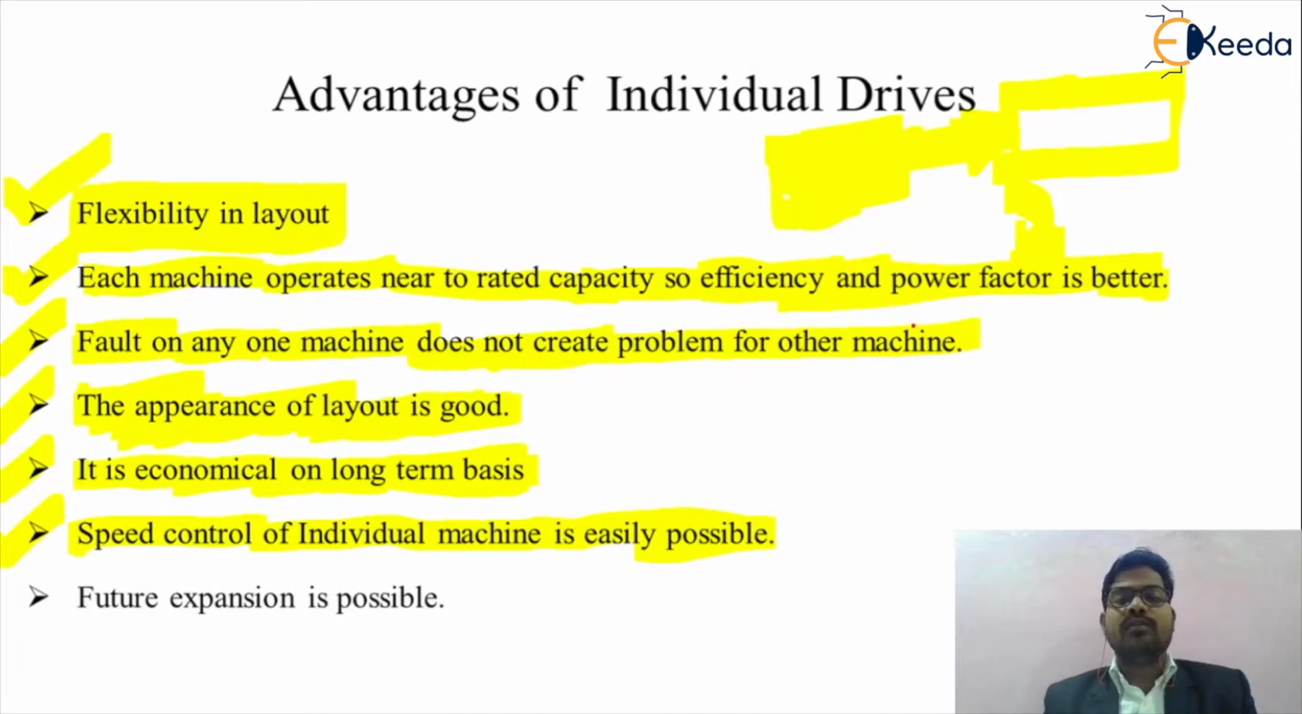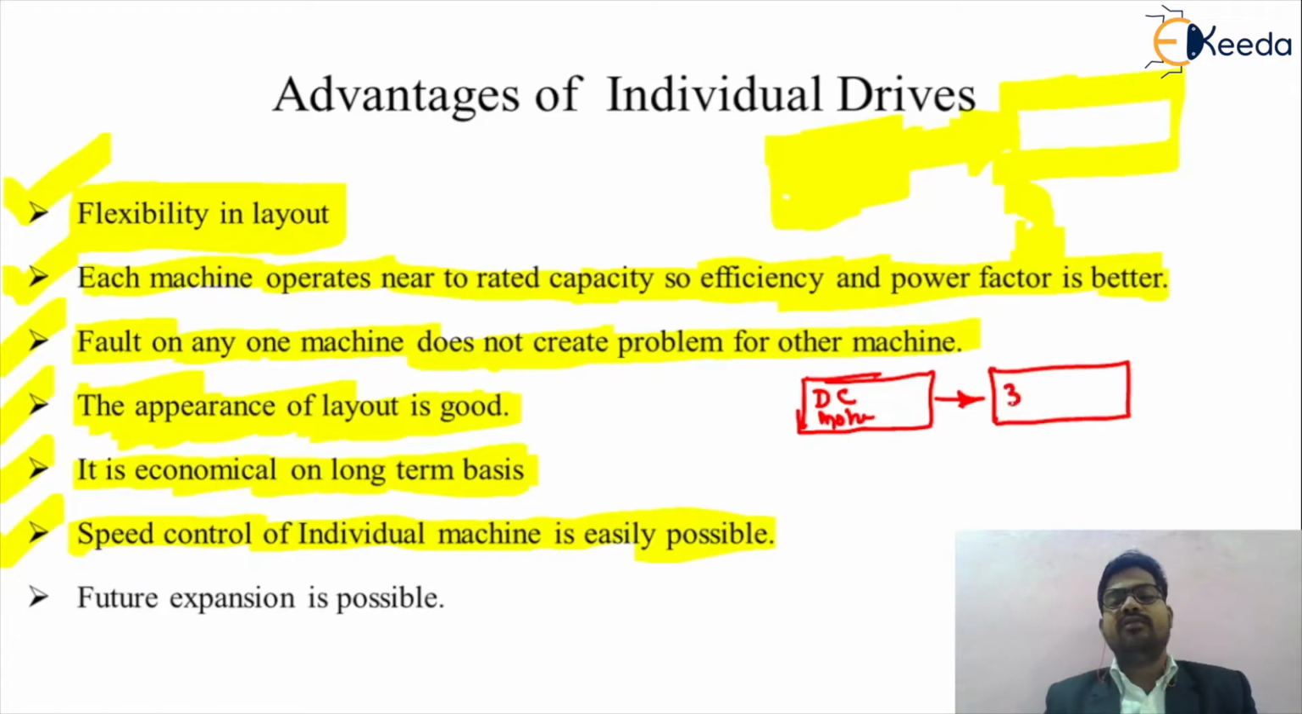Suppose a DC motor is used in an application, say a belt drive to some mechanism that we want to move. Obviously, speed control of that particular DC motor will be very easy, because it is a separate motor, so we can employ different types of speed control methods.